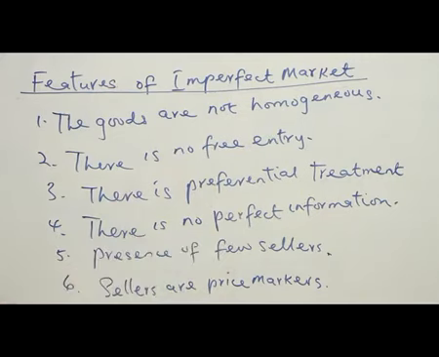The reason why the prices can be influenced is a lack of perfect information about the market. The buyers don't have full knowledge about the market. So in that case, they can be influenced, where the producer will try to increase the price of the commodity because the customers don't have the full knowledge.